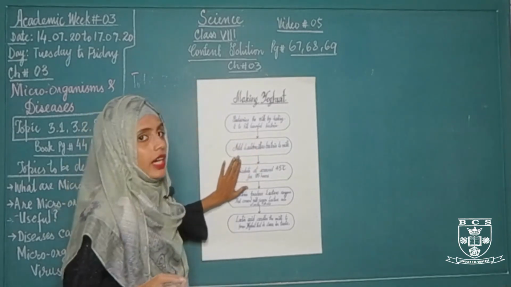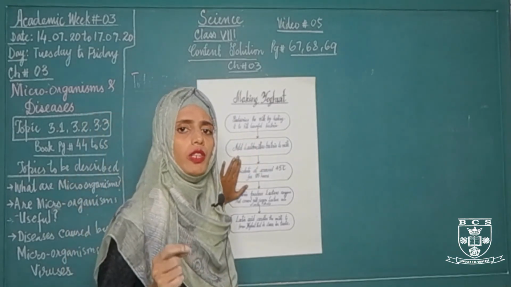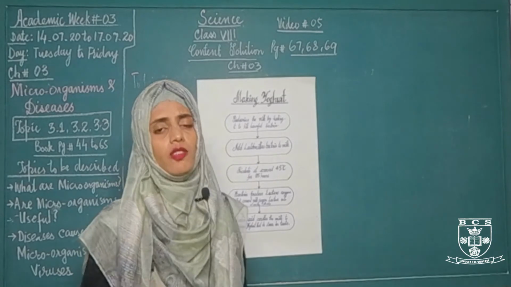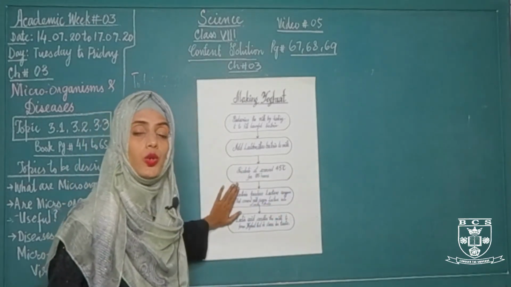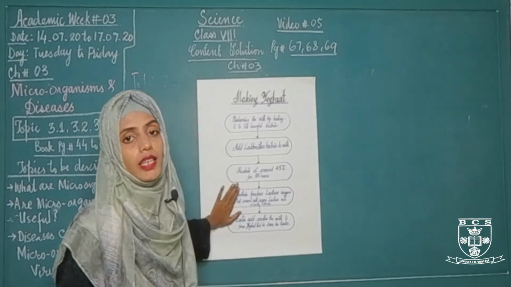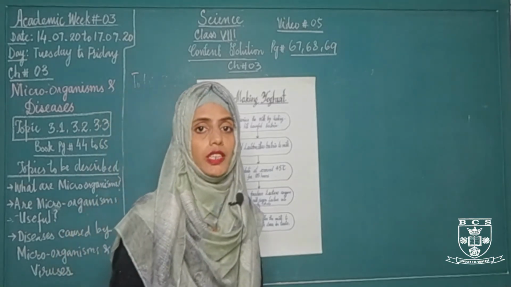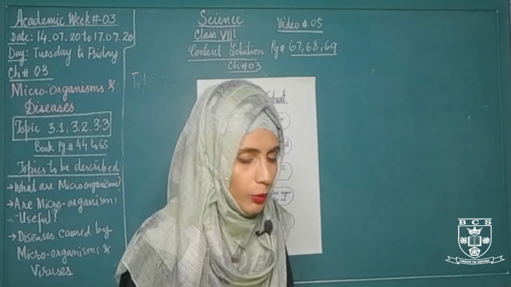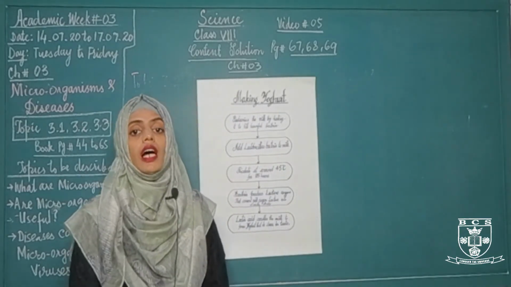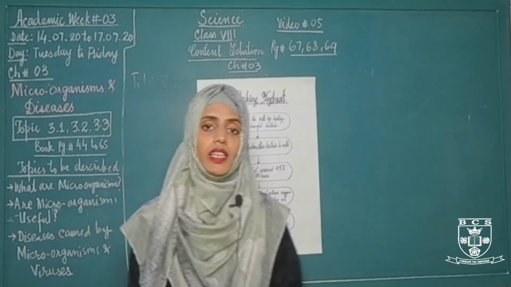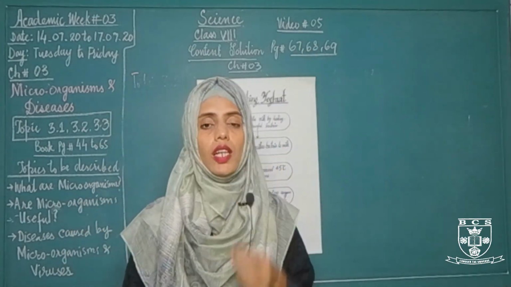In the next step, we add lactobacillus bacteria to the milk, and in the third step, we incubate the milk at 45 degrees centigrade for 5 hours in an incubation machine. During the incubation period, the lactobacillus bacteria secretes an enzyme called lactase enzyme.